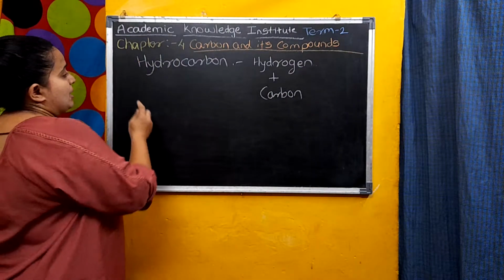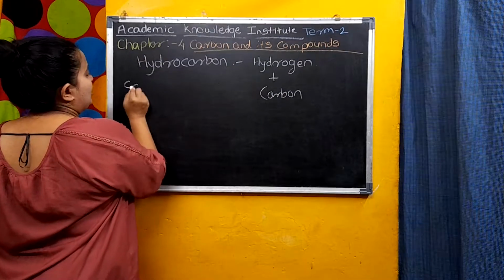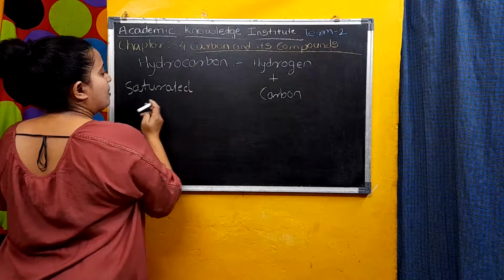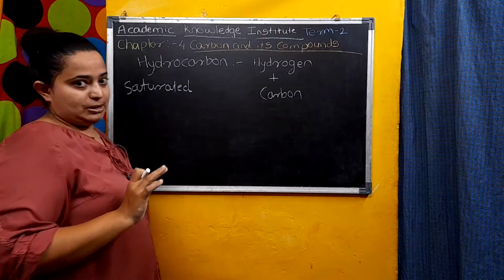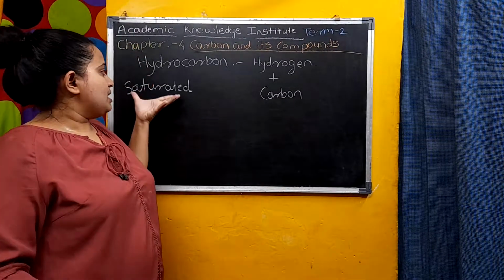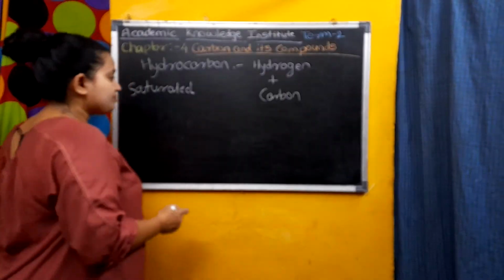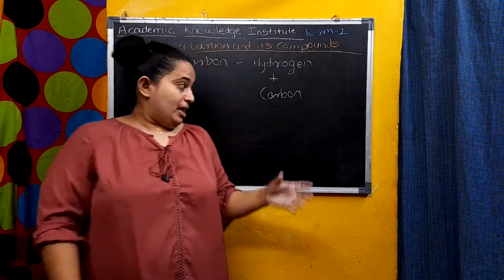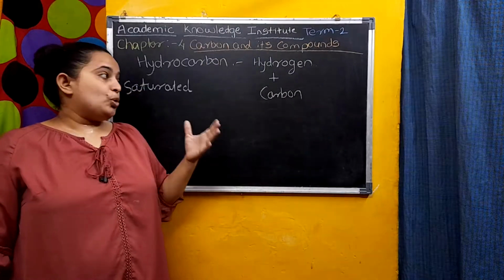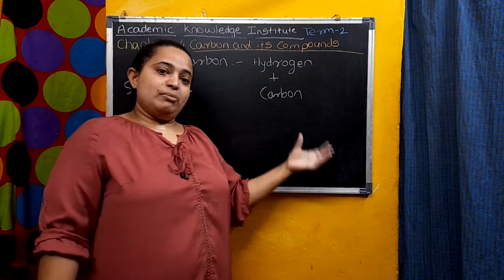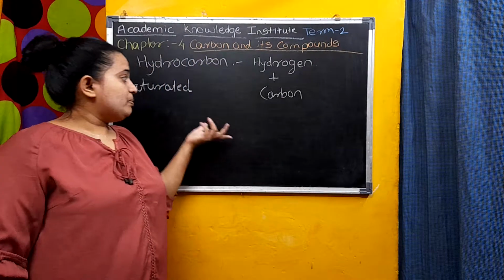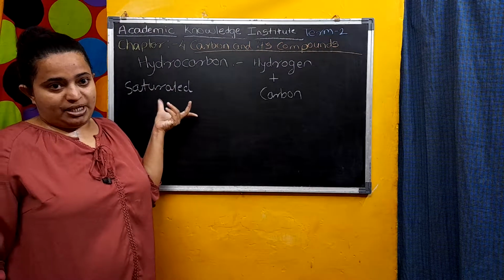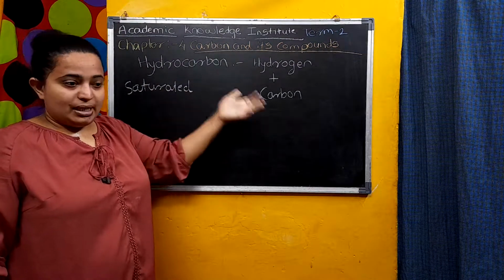Next is saturated carbons. In saturated compounds, the carbon is attached to another element with a single bond. Yesterday I told you the covalent bond can be a single bond, double bond, or triple bond. When it is a single bond, that carbon is known as a saturated carbon.